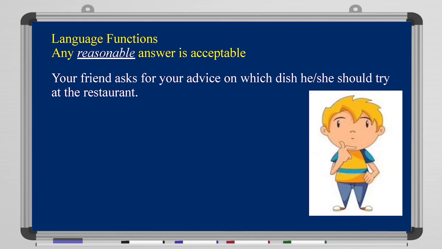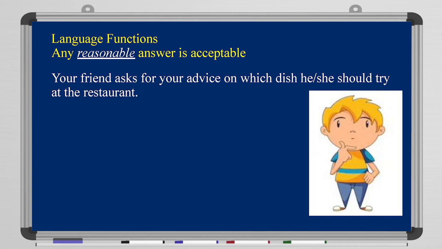Now, let's take a look at the first question. Your friend asks for your advice on which dish he or she should try at the restaurant. So, he wants your advice. What would you recommend for him? What would you say to him? Or what would you say to her? Okay? What do you think?